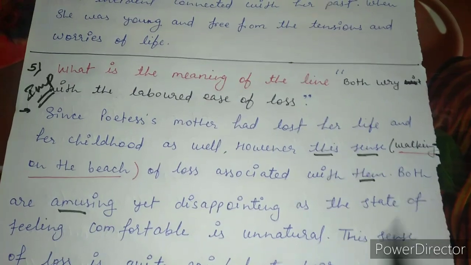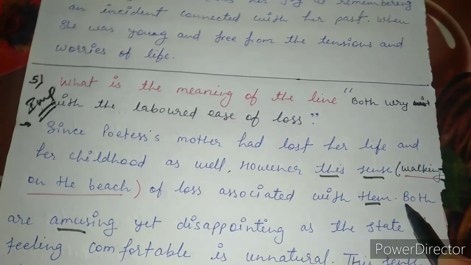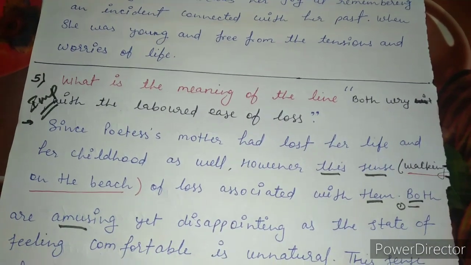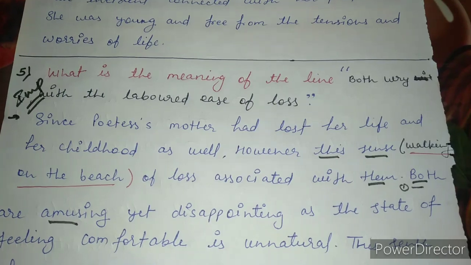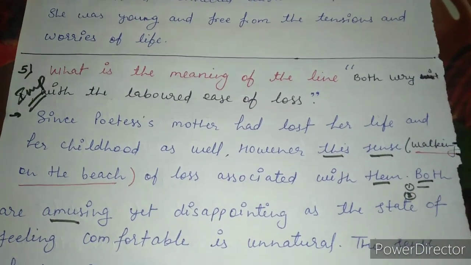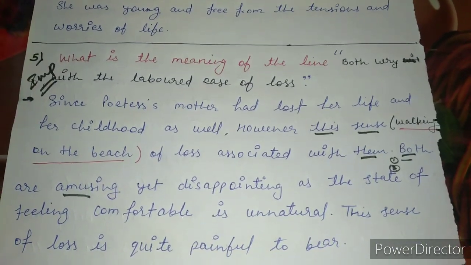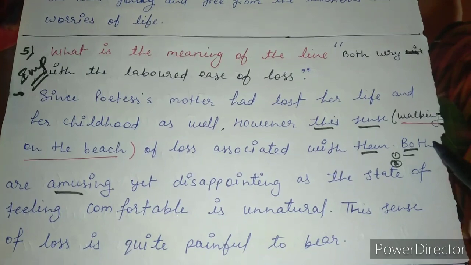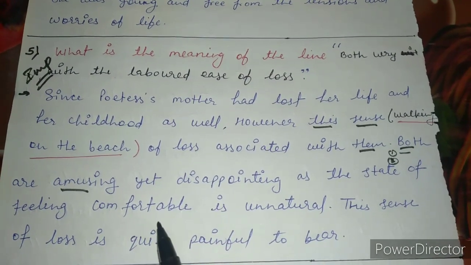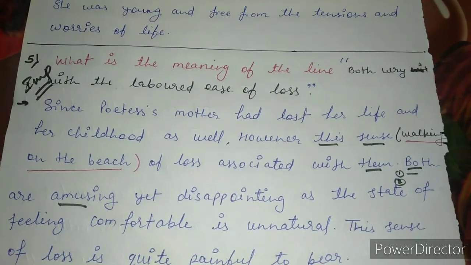So both are amusing means, first case, the holidays spent at the beach, and the second, when the mother used to laugh, the poetess also used to laugh and enjoy. So these two incidents stand for both are amusing yet disappointing, as the state of feeling comfortable is unnatural. Children, try to understand.